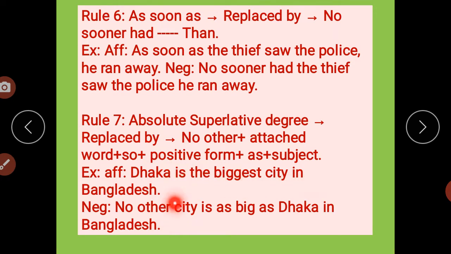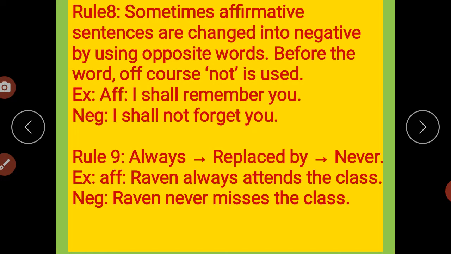Dhaka is the biggest city in Bangladesh. No other city is as big as Dhaka in Bangladesh. Dhaka is the biggest city. So no other city is as big as Dhaka. Students, remember this thing. See here, do you find the meaning of the sentence has changed? No. The meaning of the sentence will never change, and it should not change. If you change the meaning, your answer would be incorrect. Got it? Now we'll see the next rule.